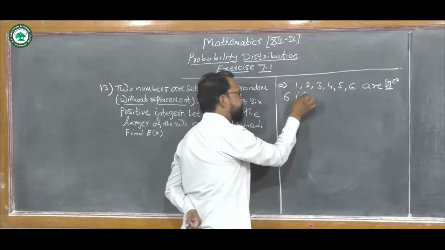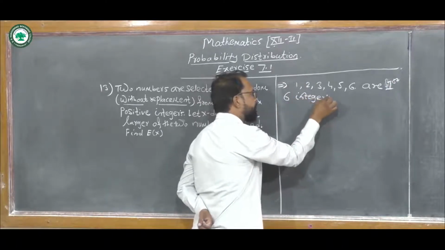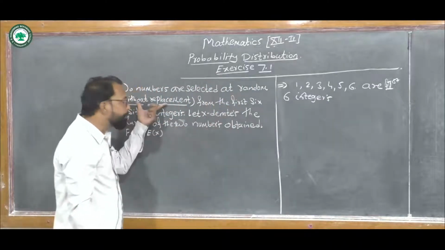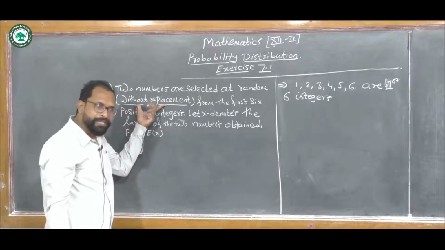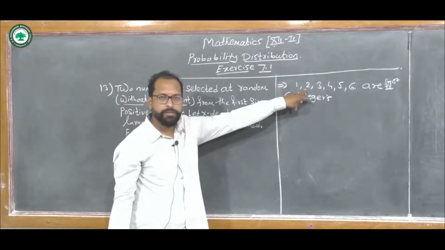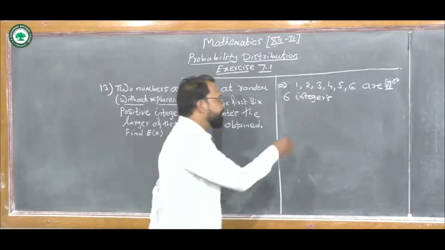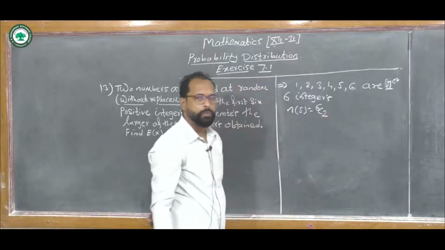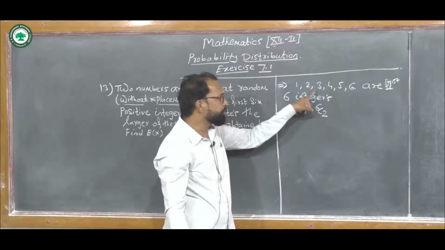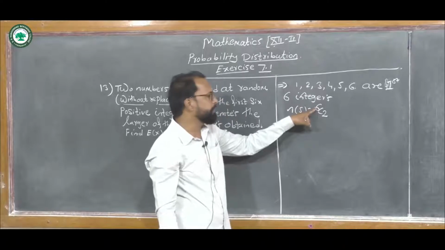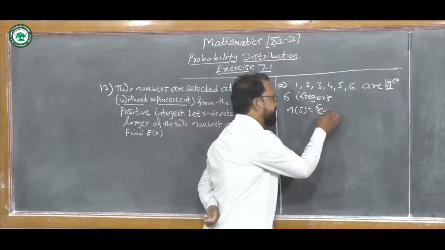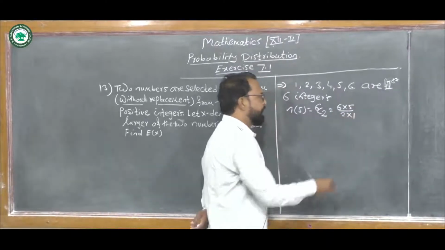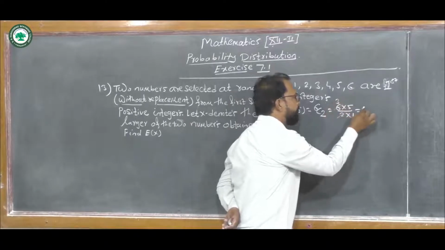We have to select two numbers without replacement from these 6 integers, and such a selection can be done in, that is, n of S equals 6C2 ways. This equals 6 into 5 upon 2 into 1, so it becomes 15.